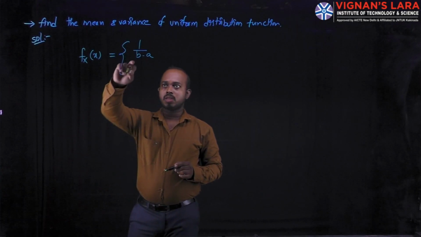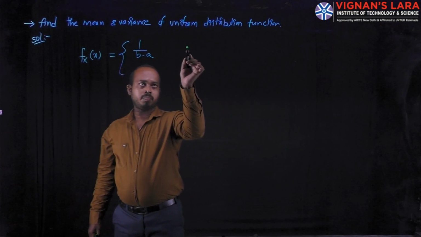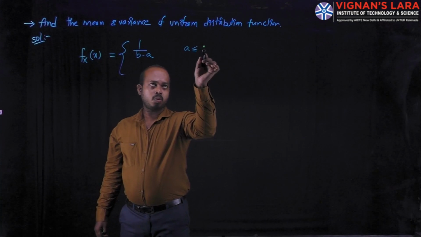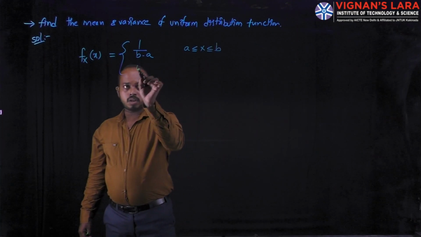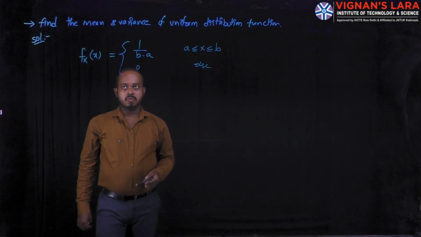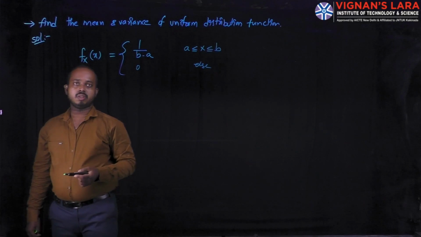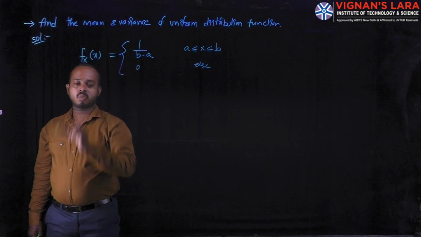In this, b is the higher limit and a is the lower limit. So x lies between a and b, a is less than or equal to x is less than or equal to b, and for the remaining values, the value is 0. This is the definition of the uniform distribution density function.